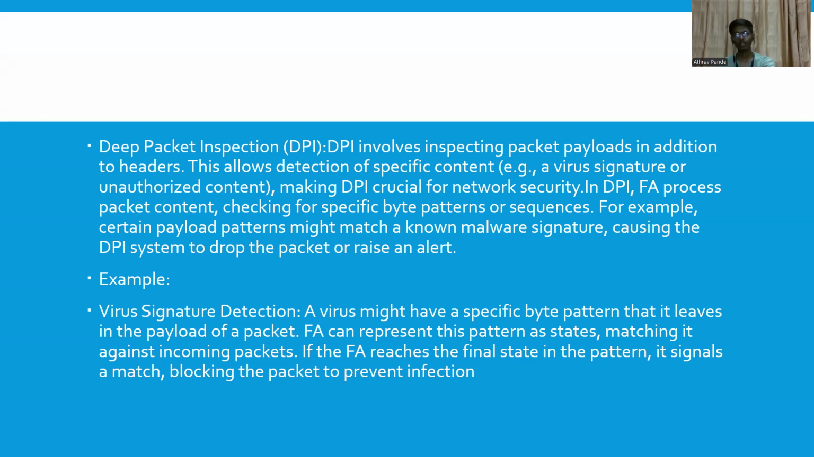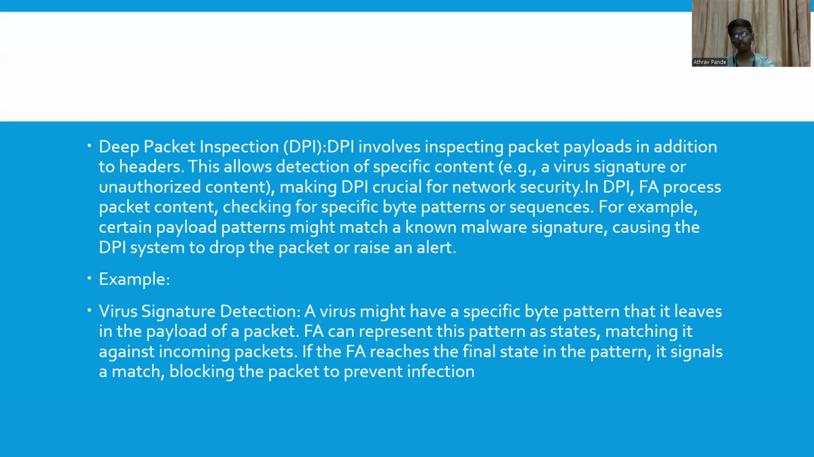In DPI, finite automata process packet data, checking for specific byte patterns or sequences. For example, if certain payload patterns match an unknown malware signature, DPI drops the packet and raises an alert. So if we take an example where some packet has an unknown signature or unknown virus, the DPI system blocks the packet and raises an alert immediately.